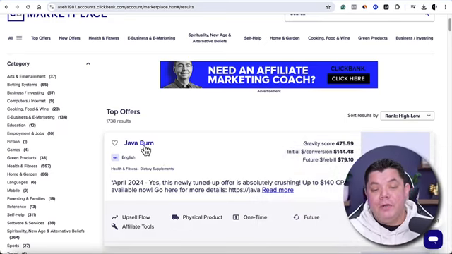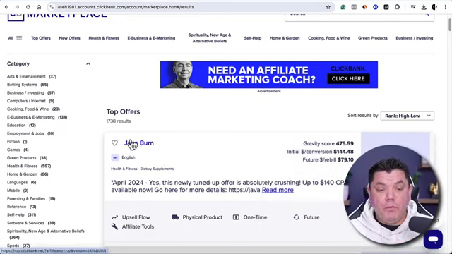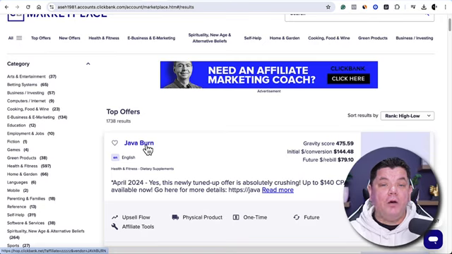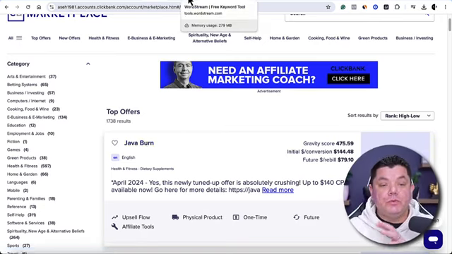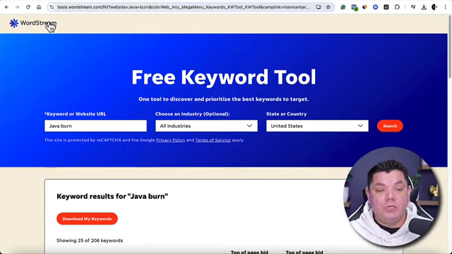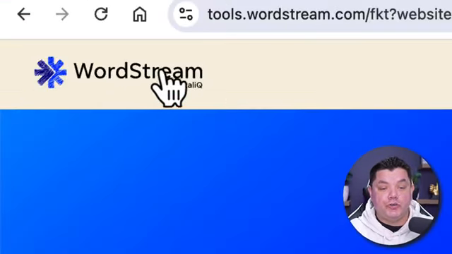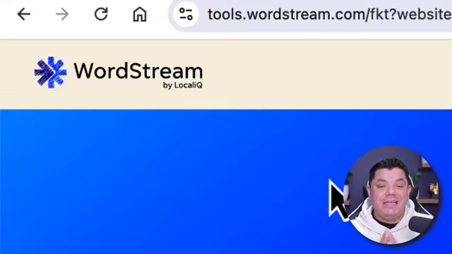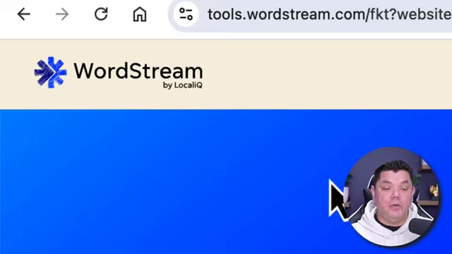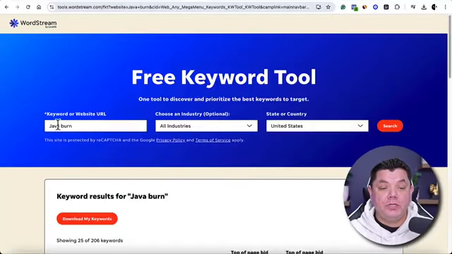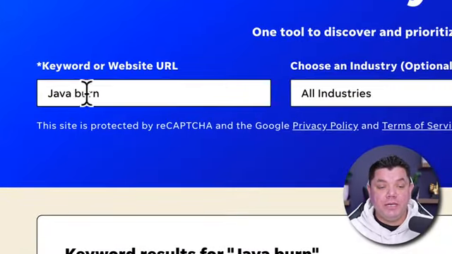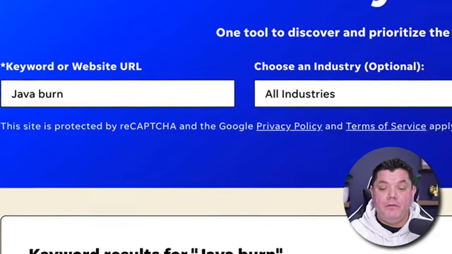So what we now know is that we have a product called Java Burn, and what we need to do is find out how we are going to pick up all this search traffic. Well, the first thing that we need to do is come over to this website. It's called WordStream. Now, this is a free keyword tool that's going to show us how often people are searching for the word Java Burn. All you need to do is type in Java Burn, come over here and click on to search.